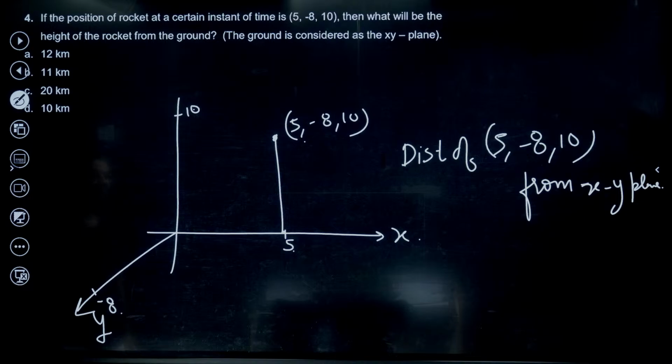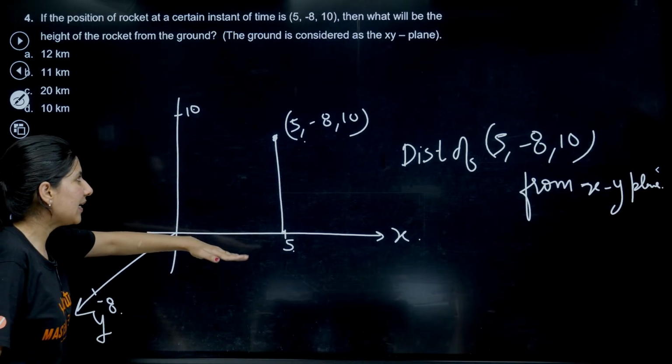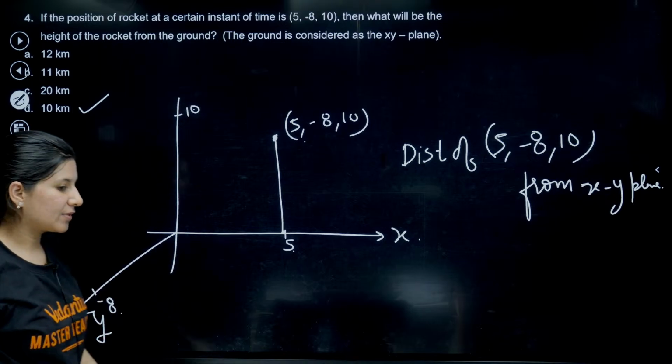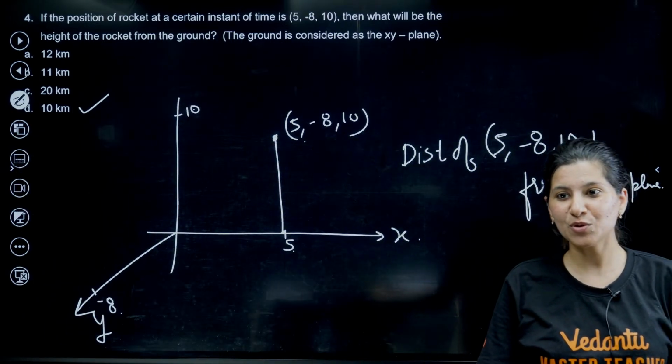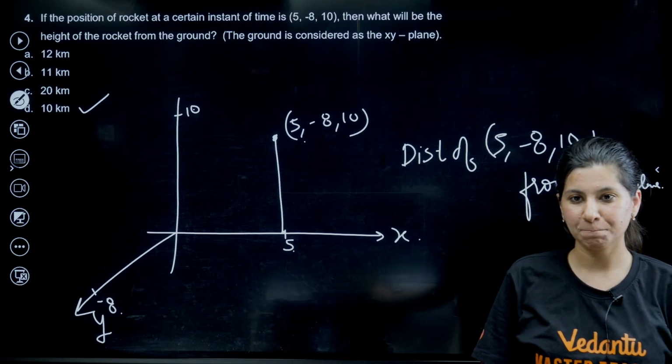So we are actually looking for this height. Clearly this is the xy plane and this will be 10. So 10 kilometer, option D is absolutely right. Yes, Meenujan, absolutely right. Prabhu Siva, absolutely right.